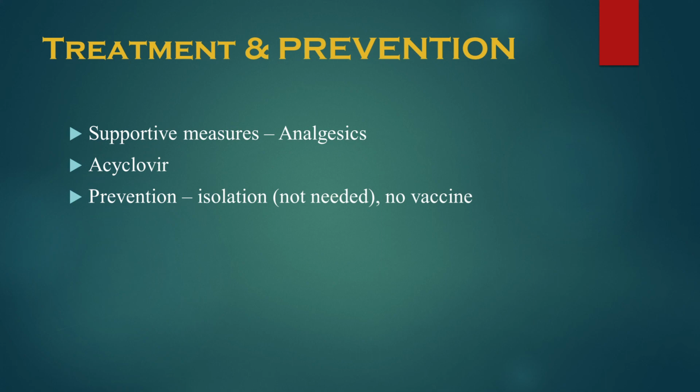So acyclovir can treat, but the condition returns. As for prevention, isolation is of no use because temporary contact does not transmit the infection, and to date no vaccine has been developed against Epstein-Barr virus.